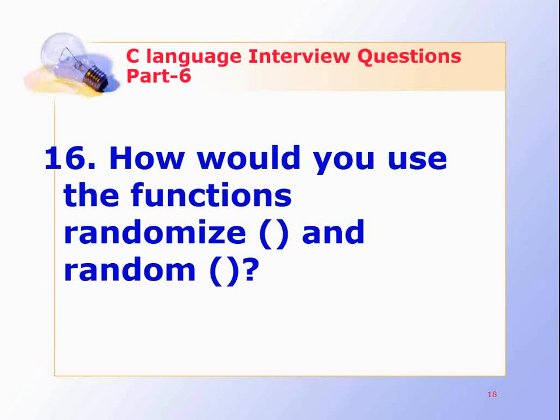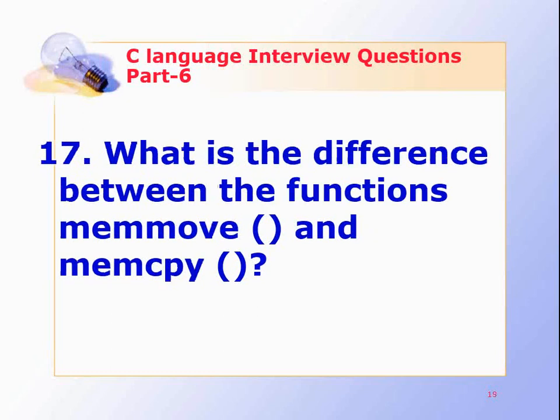How would you use the functions randomize and random? Randomize initiates random number generation with a random value, and random generates a random number between 0 and n minus 1. What is the difference between the functions memmove and memcpy? The arguments of memmove can overlap in memory. The arguments of memcpy cannot.